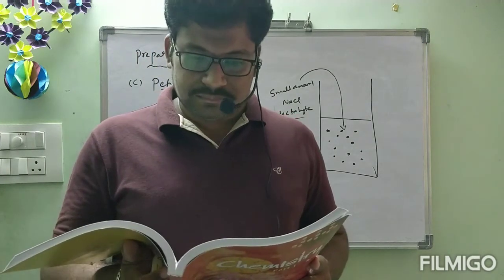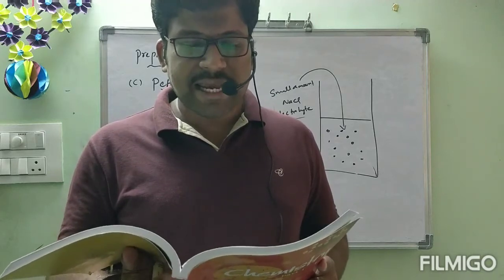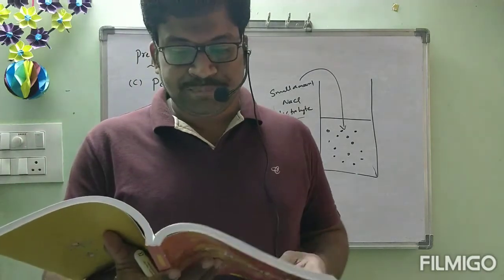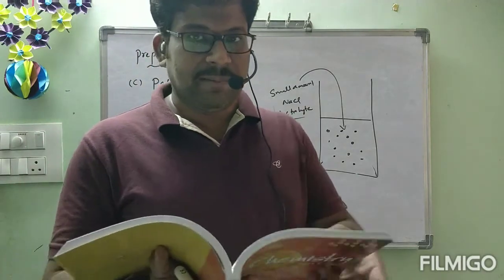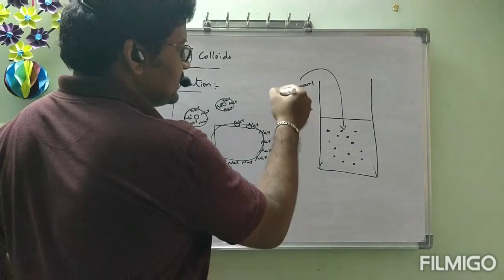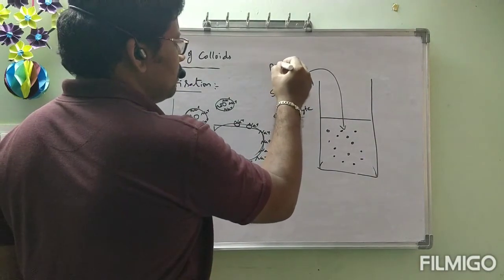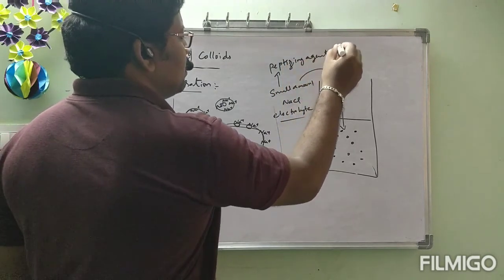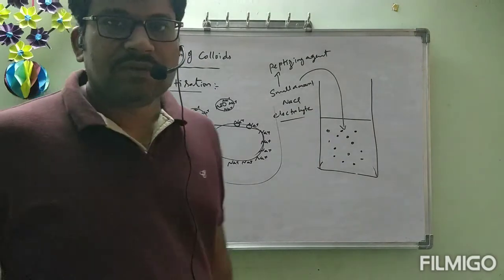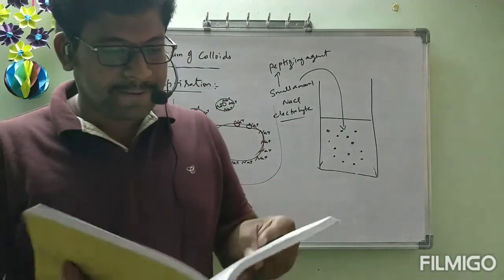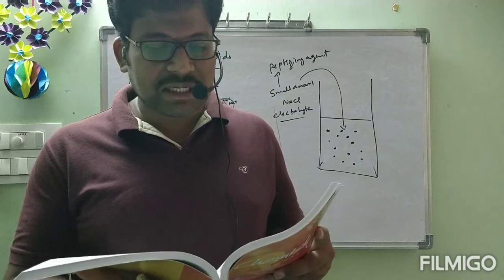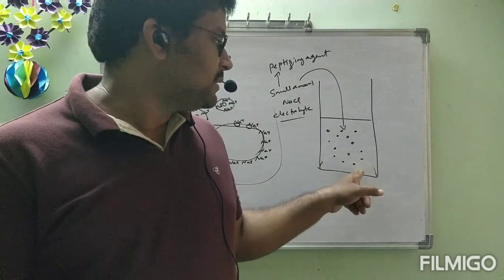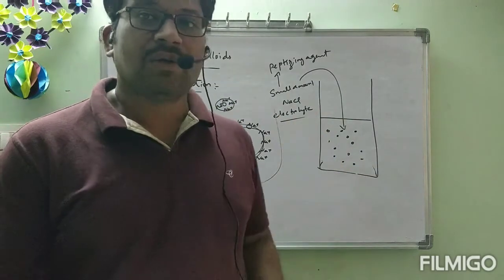By shaking it with dispersion medium in the presence of a small amount of electrolyte. The electrolyte used for this purpose is called peptizing agent. This method is applied generally to convert a freshly prepared precipitate into a colloidal solid. This precipitate, previously I have shown, is converted into colloidal solid.